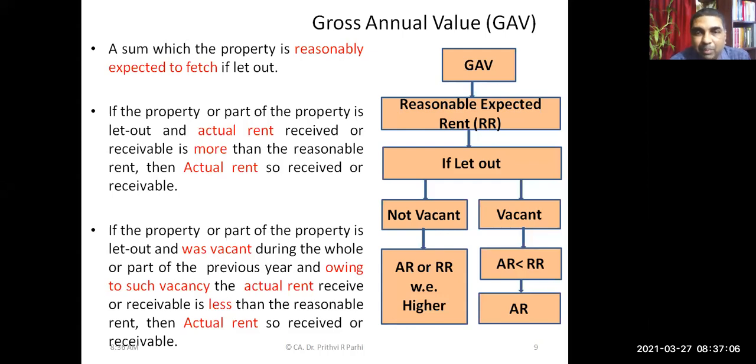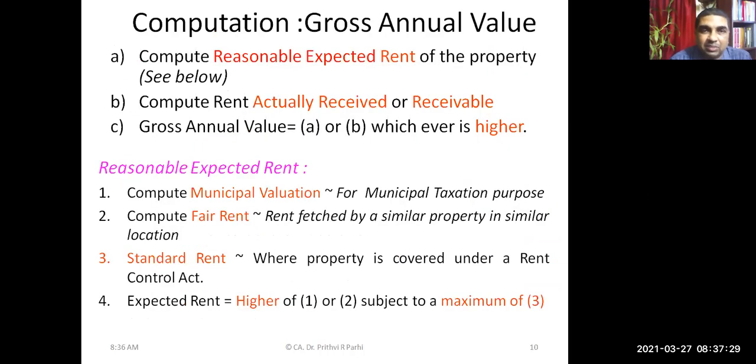And in case the property is vacant and owing to vacancy, actual rent is less than the reasonable rent, then we have to take actual rent. So if property is not vacant, then actual rent or reasonable rent, whichever is higher. And if the property is vacant and actual rent is less because of vacancy, then actual rent has to be taken. This concept we have discussed.